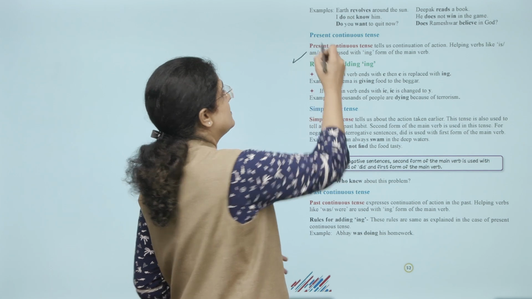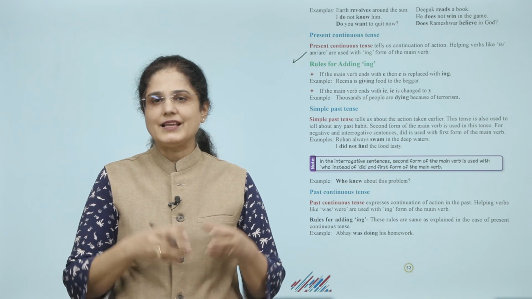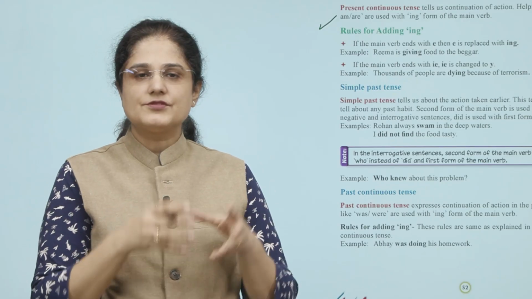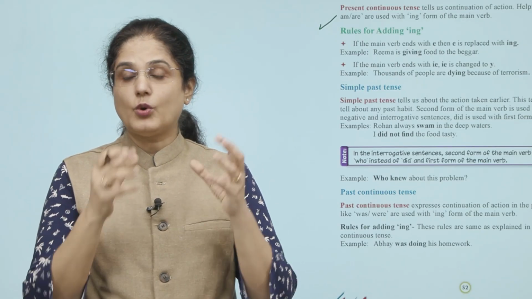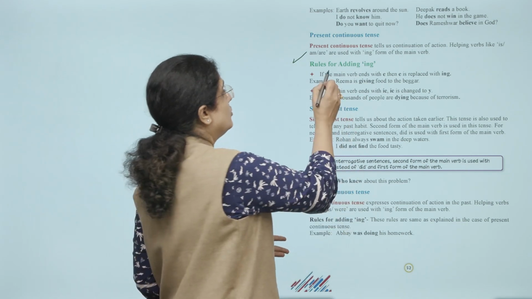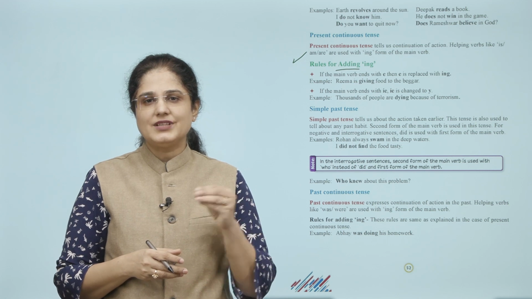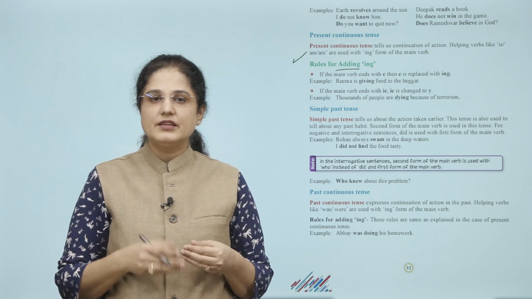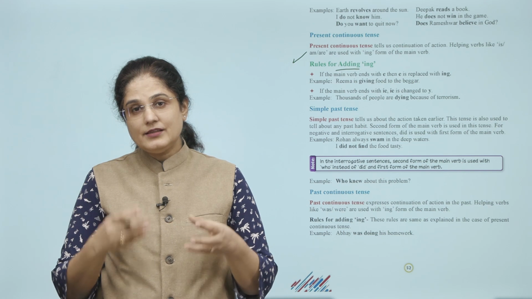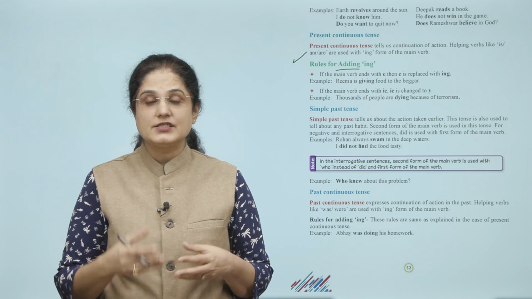Now let us look at the present continuous tense. It tells us continuation of action. Helping verbs like is, am or are used with ing form of the main verb. तो present continuous tense वो है जो मुझे बताता है कि कोई action अभी भी continuation में हो रहा है. Now let us look at the rules for adding ing. If the main verb ends with e, then e is replaced with ing. For example, Reema is giving food to the beggar. If the main verb ends with ie, then ie is changed to y. For example, thousands of people are dying because of terrorism.